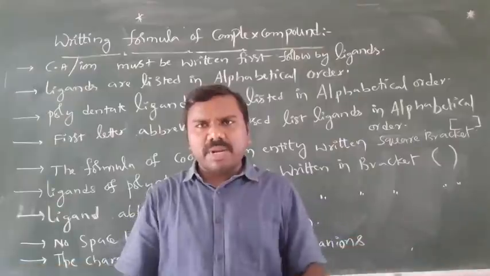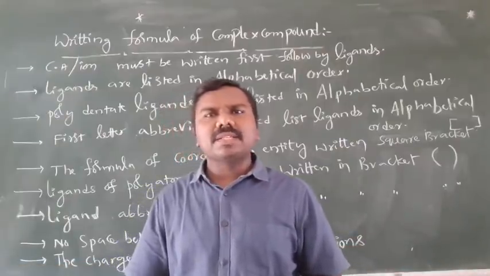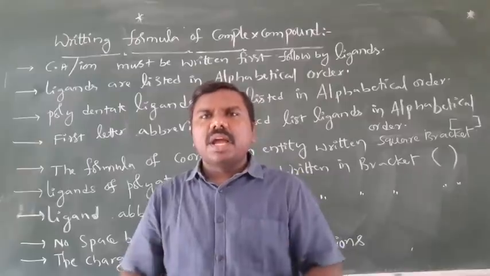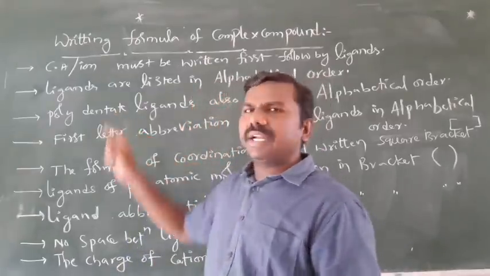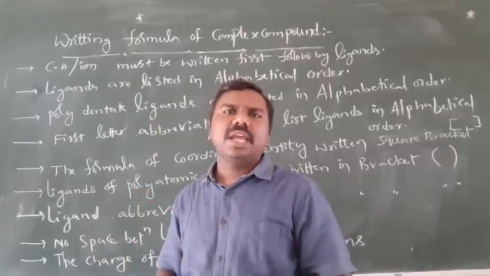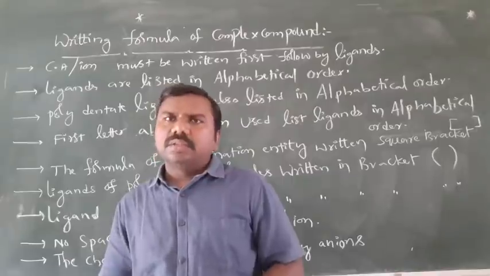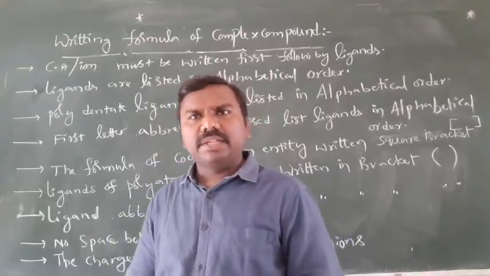And put this square bracket, that is a coordination entity. If polyatomic ligands are there, put bracket. And if polydentate ligands are also there, put bracket. The number must be written as a subscript to the right side of the ligand.